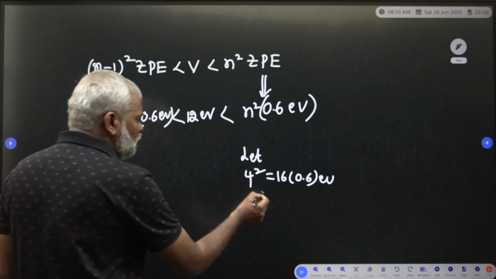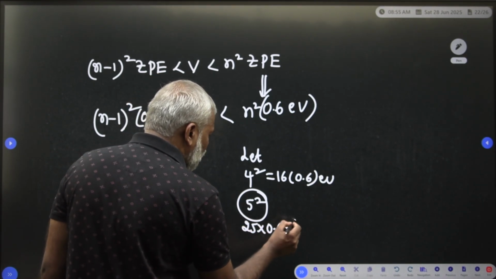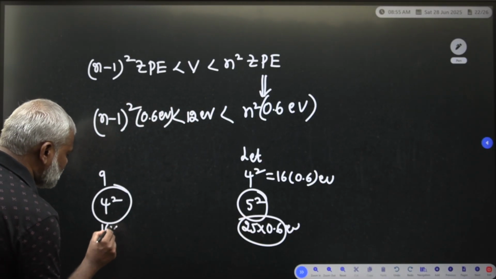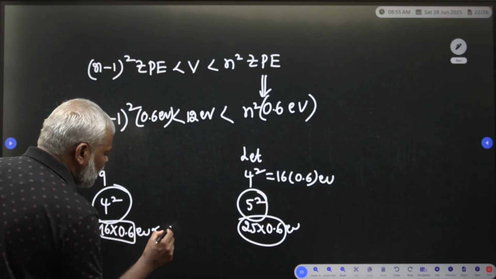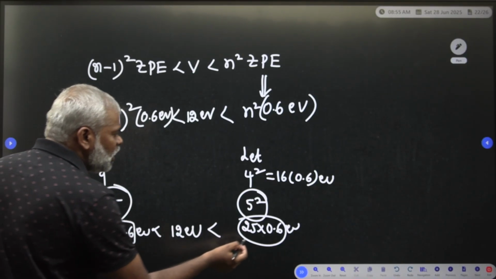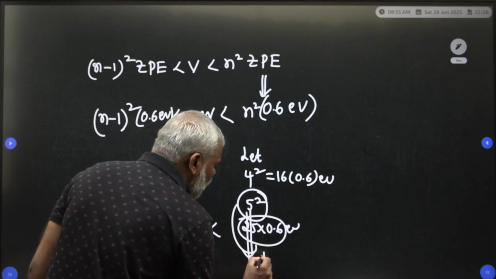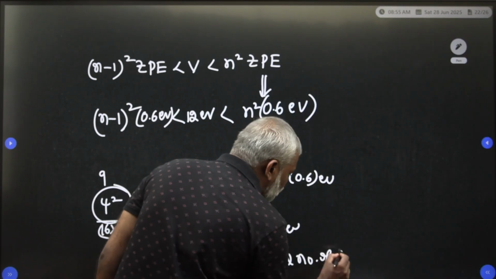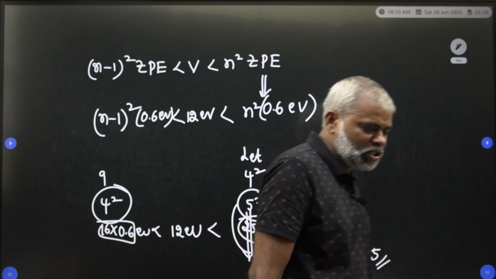Therefore, the total is 25 into 0.6 electron volt, and 16 into 0.6 electron volt, and in between comes 12 electron volt. So how many total bound states are there? 5 bound states are there.